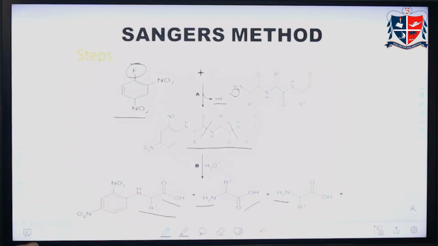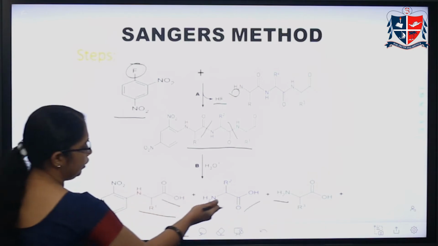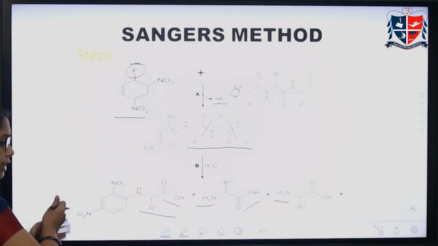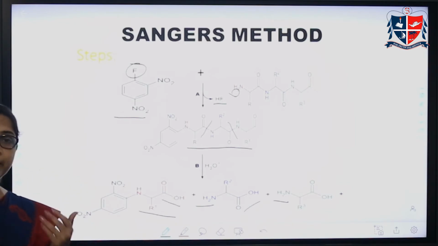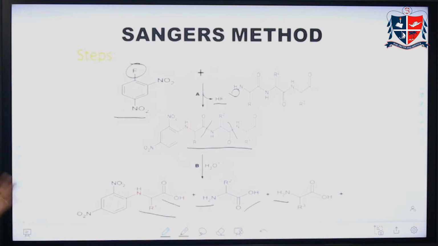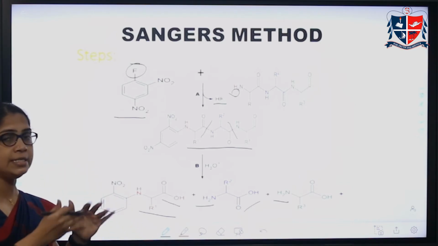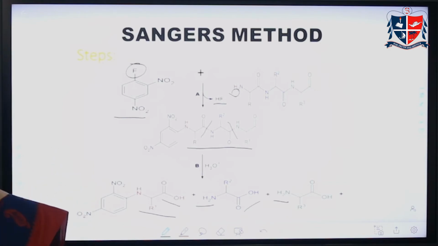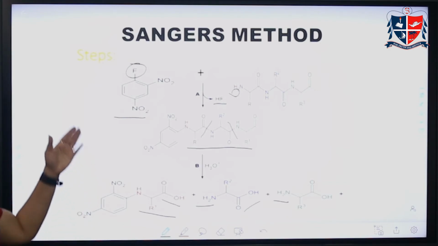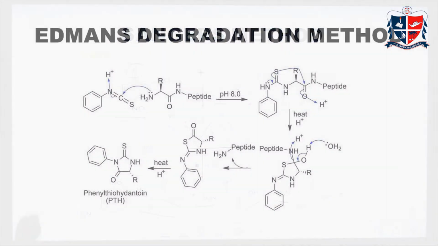On hydrolysis, all the peptide bonds undergo hydrolysis and we get three different products. From chromatographic separation followed by analysis, we see that the 2,4-dinitrobenzene derivative is the terminal end. That is called Sanger's method.